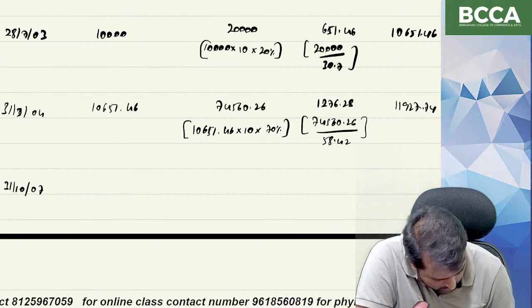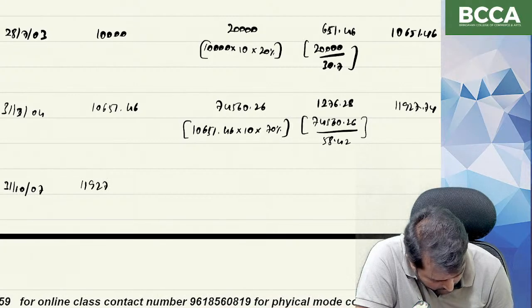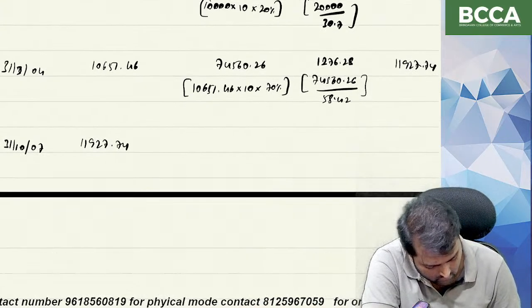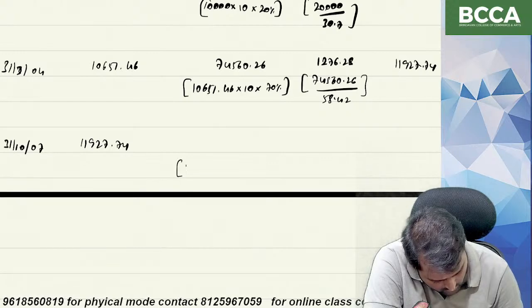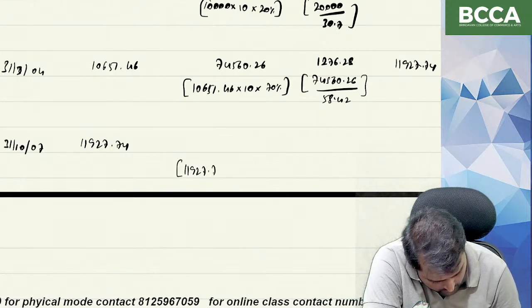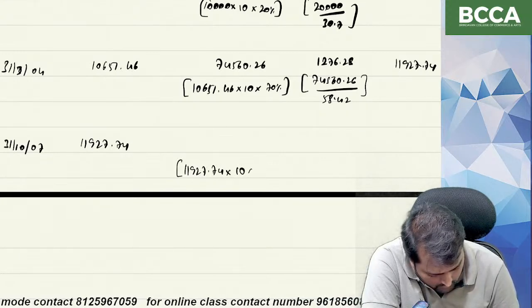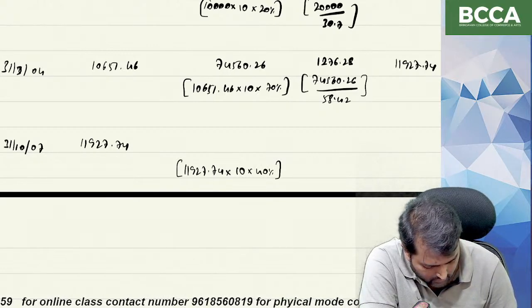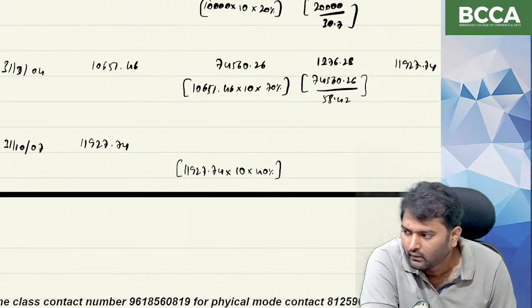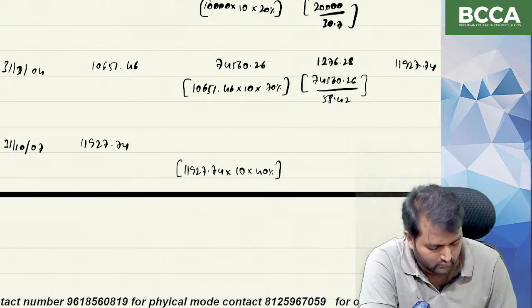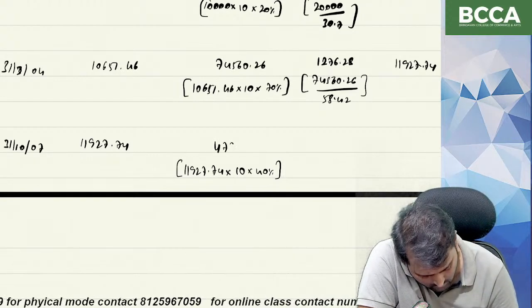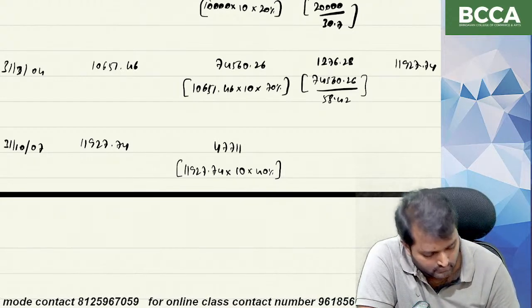31/10/2007. How many units? 11,927.74. 11,927.74 into 10 into what is the percentage of dividend? 40 percentage. So the amount of dividend is 47,711.